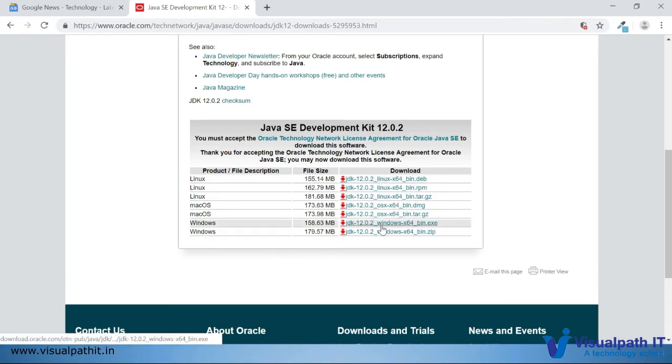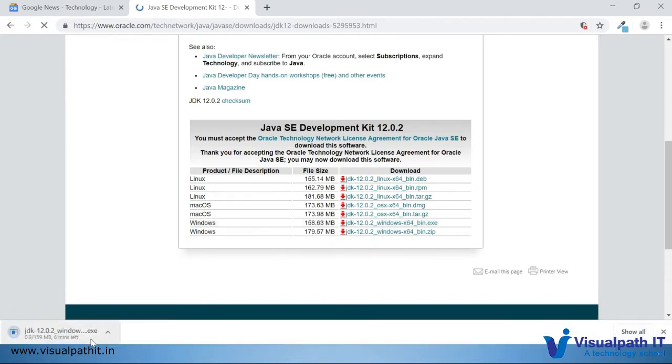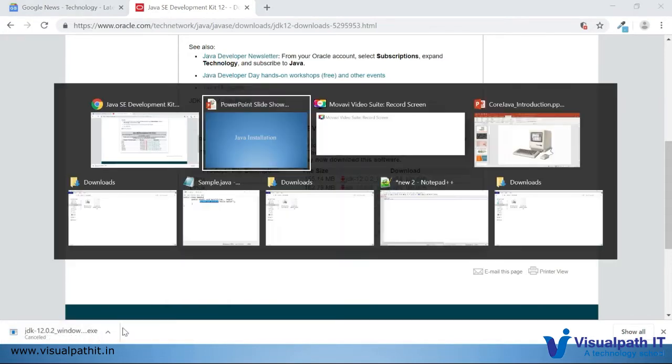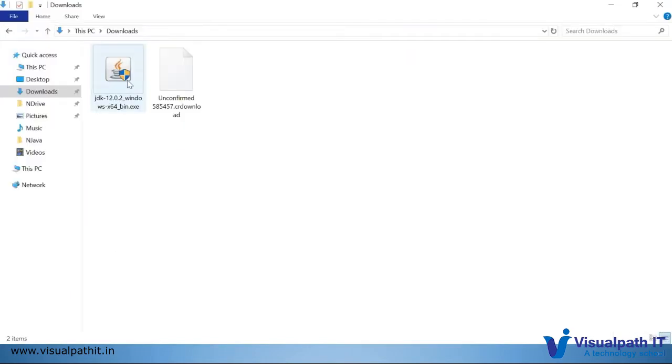As it is a Windows machine, I'll be downloading the Windows version of Java. I have already downloaded it, and it is available in my downloads folder. You just need to double-click, and then the next and finish options will follow. Everybody knows how to install software in Windows.